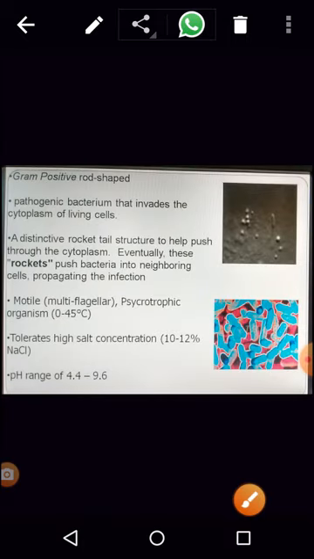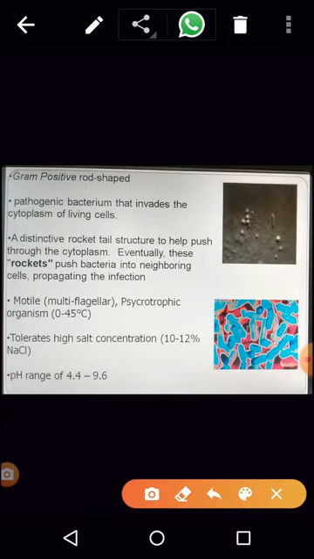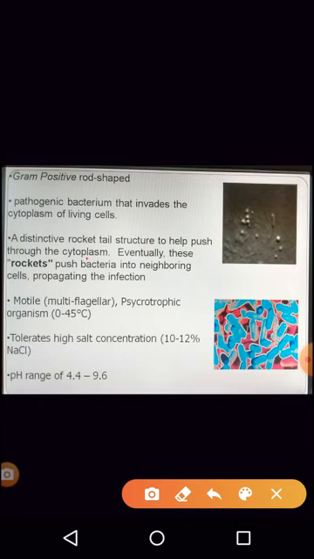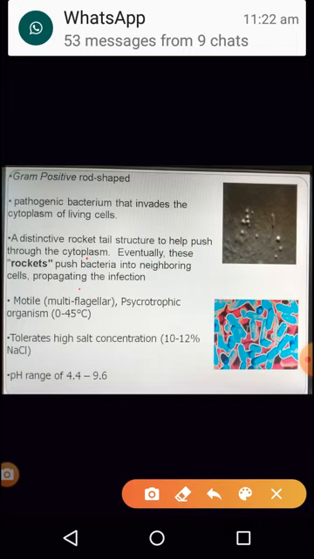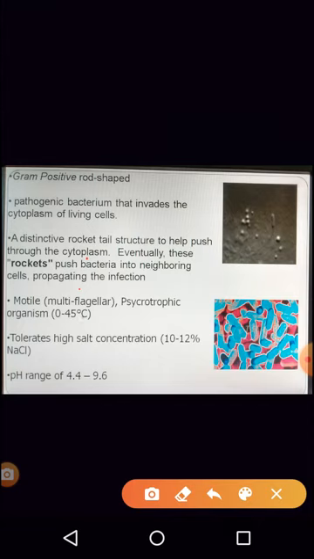Let's study the morphology and the other characteristics of this organism. It is a gram-positive rod-shaped bacteria, but most of the species cannot survive freely. It requires a host. It survives inside the cytoplasm of other living organisms.